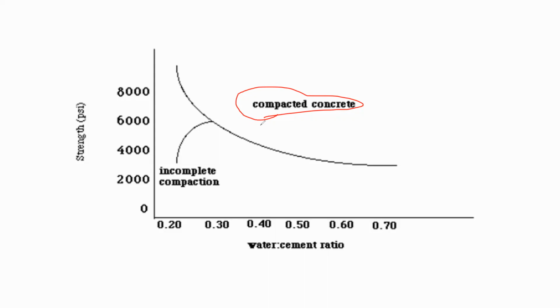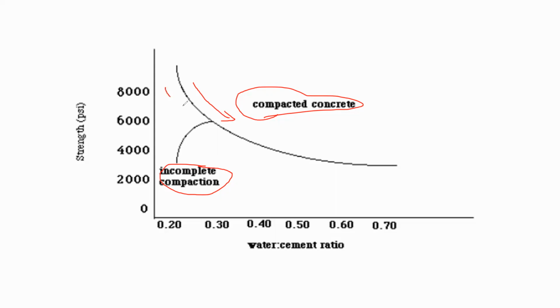Okay, so for compacted concrete, as there is an increase in the water cement ratio, there is a decrease in the strength. But for incompacted concrete, if you simply put the concrete inside the formwork and don't do the compaction, then what will happen?